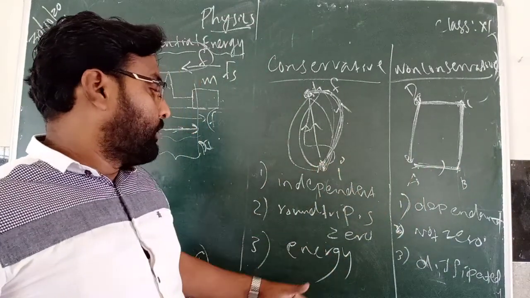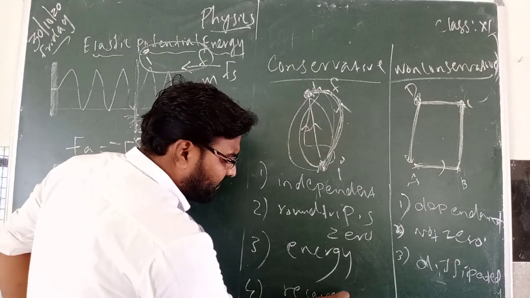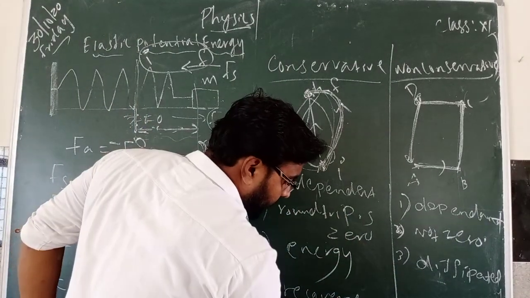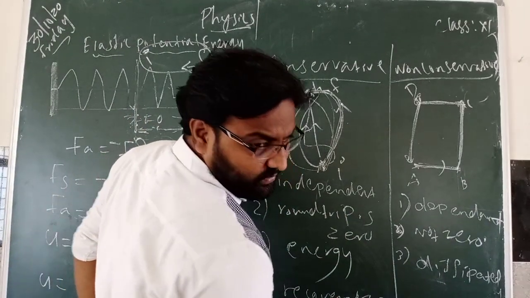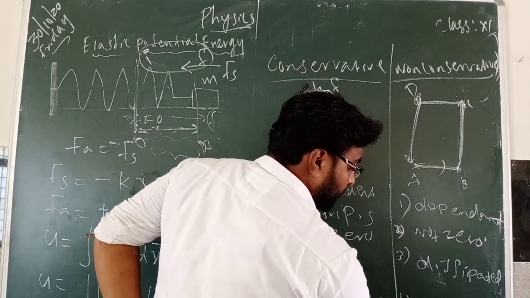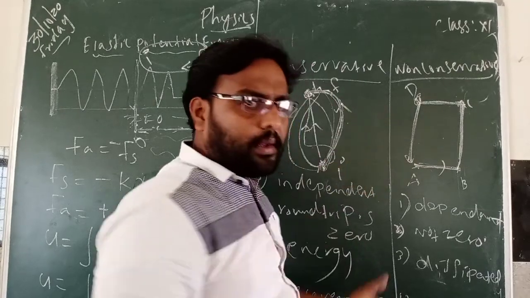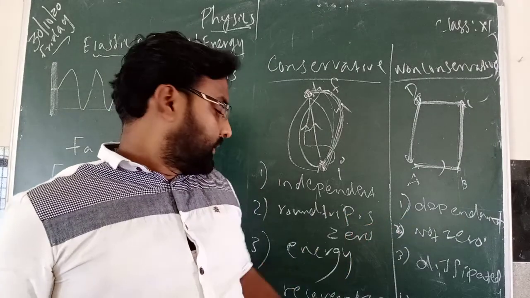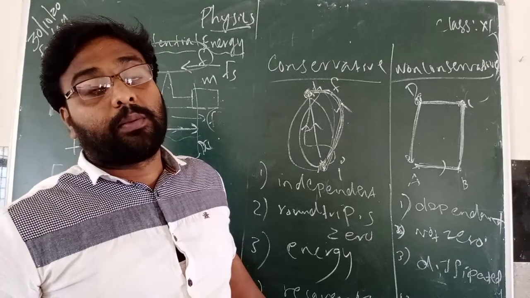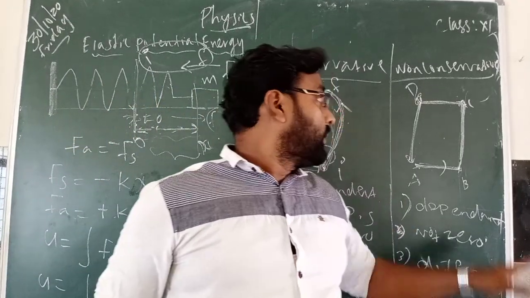Then work done is completely recoverable. Here it is not completely recoverable. For conservative force, energy is completely recoverable.